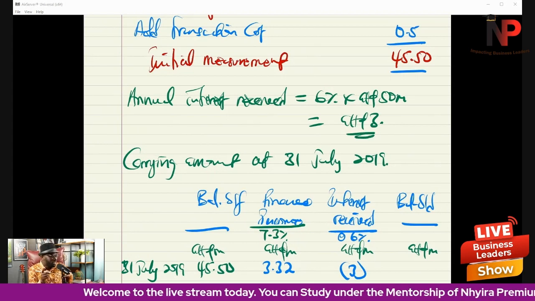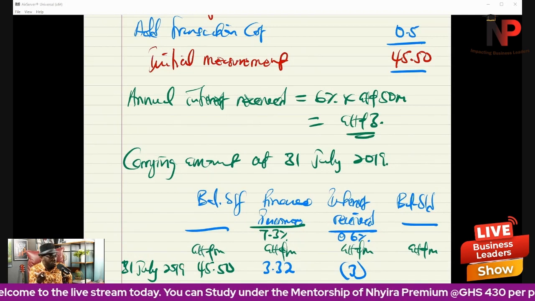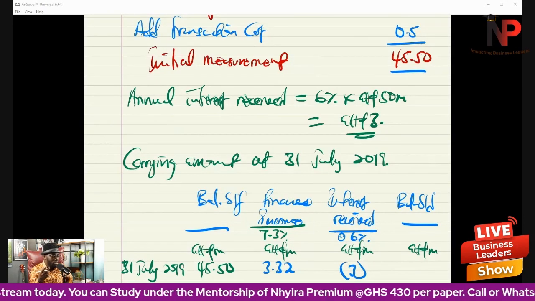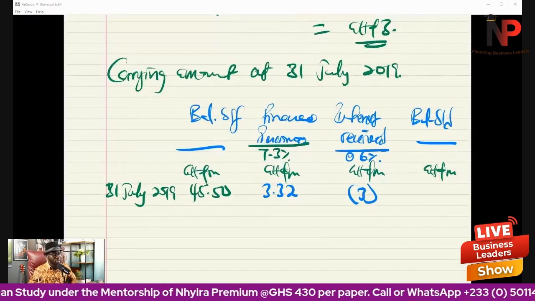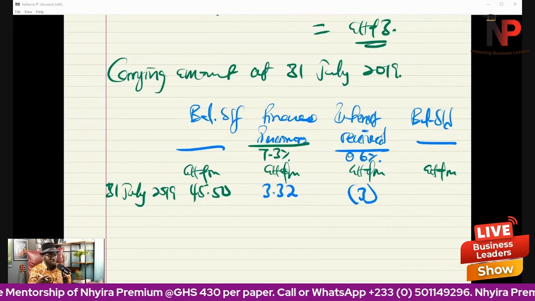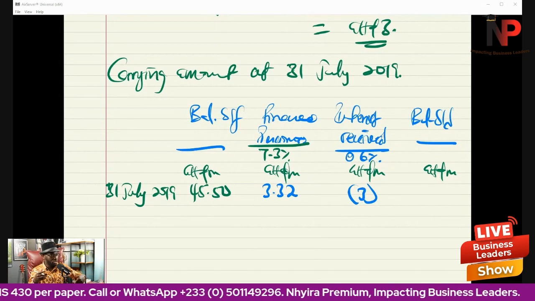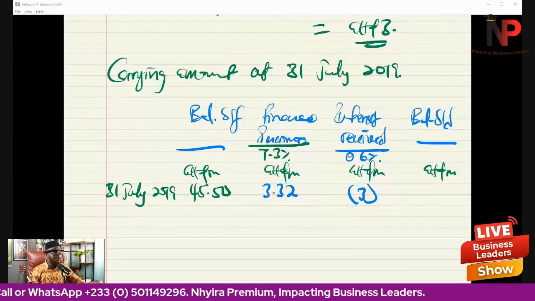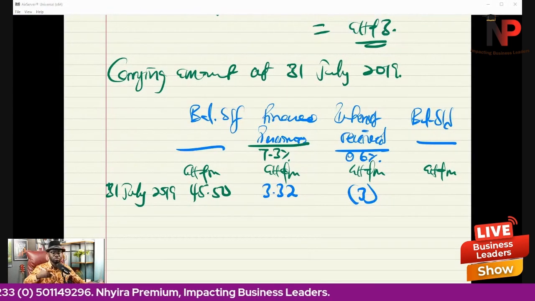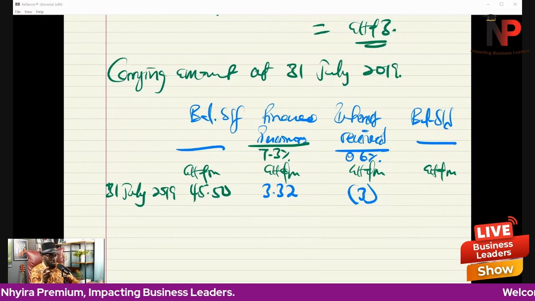But in actual sense, because of the fact that there is an effective rate, they are supposed to have given us 3.32. So what will happen is that the extra 0.32 will build up. Then by the date of redemption, it will come back to the 50 million that we are going to be receiving.